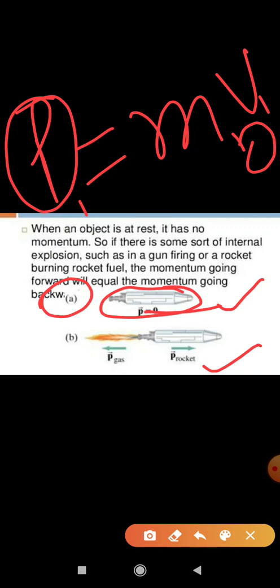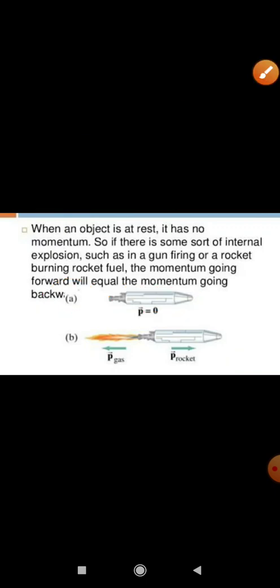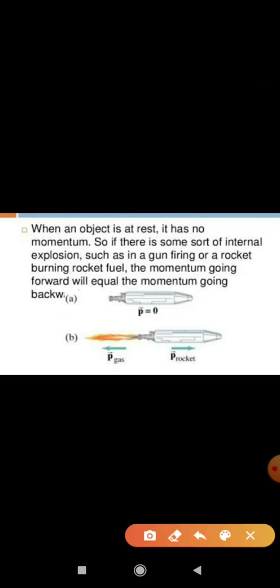And we already know that linear momentum should be conserved, meaning whatever linear momentum a body has before firing or before collision should be the same after. In the first case we got 0, so in this case both should be equal. Suppose whatever linear momentum the rocket has, the same linear momentum is gained by the gases exerted by the nozzles.